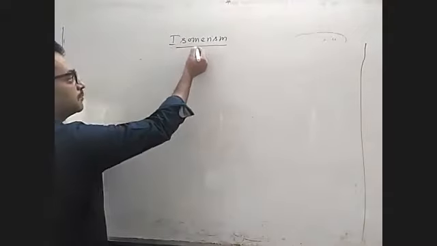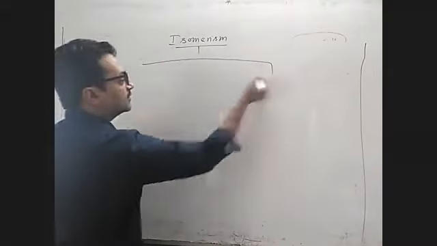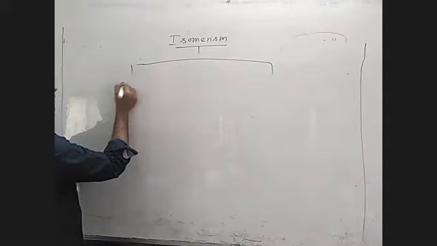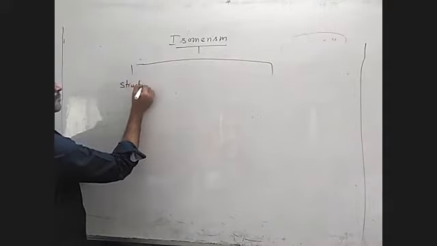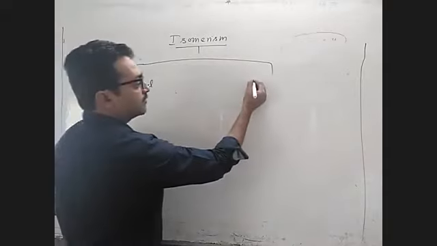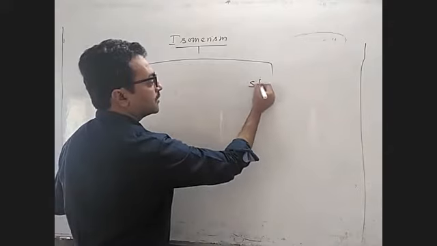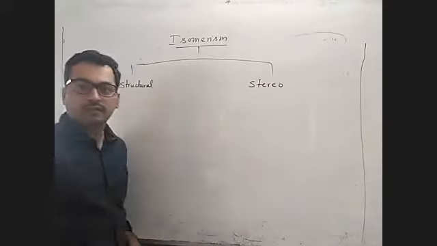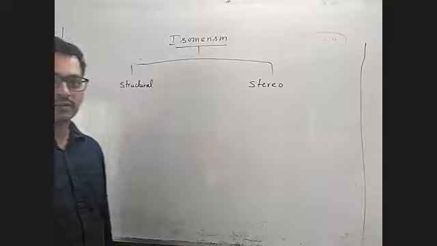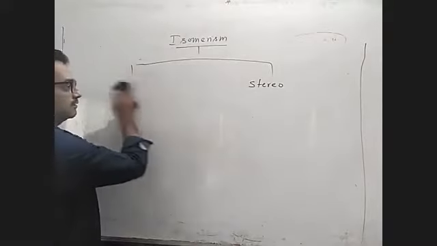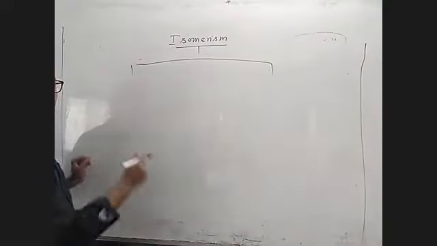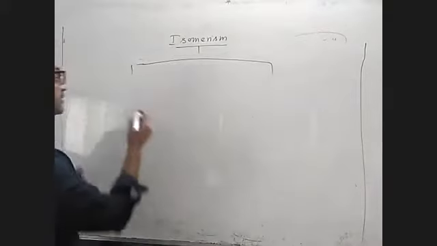So isomerism is broadly divided into two categories. One is structural isomerism, and the next one is stereoisomerism. Is the font not clear? I will increase this.